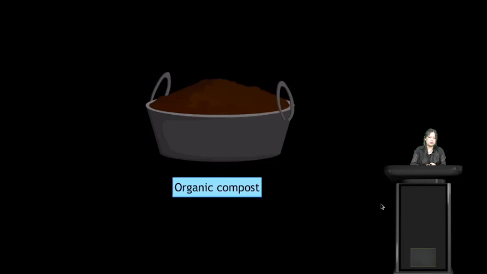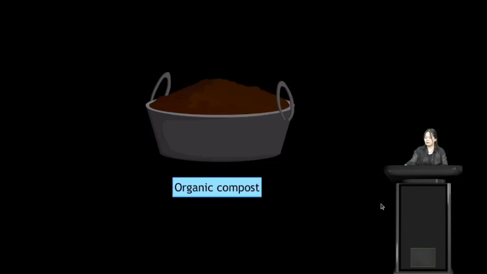Microorganisms are not only useful in household products and industrial products, but also in increasing soil fertility, in cleaning up the environment, and in the production of organic compost. We will discuss in more detail how microorganisms help increase soil fertility in our next classes.